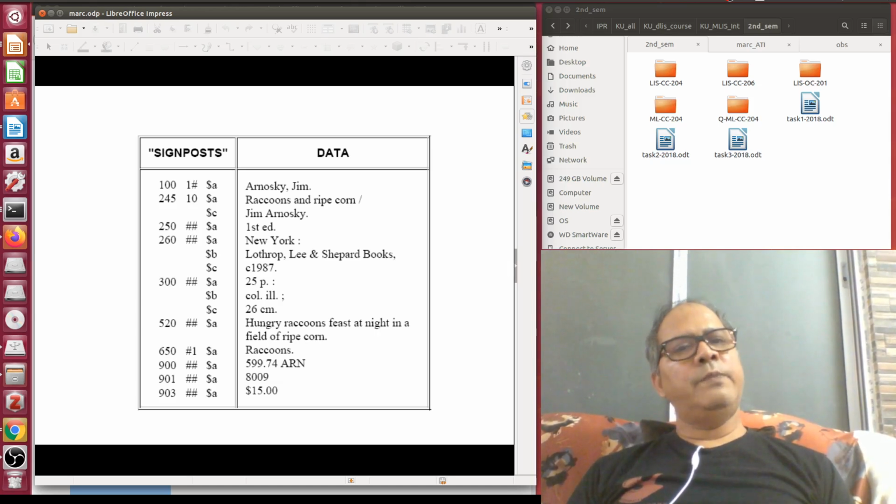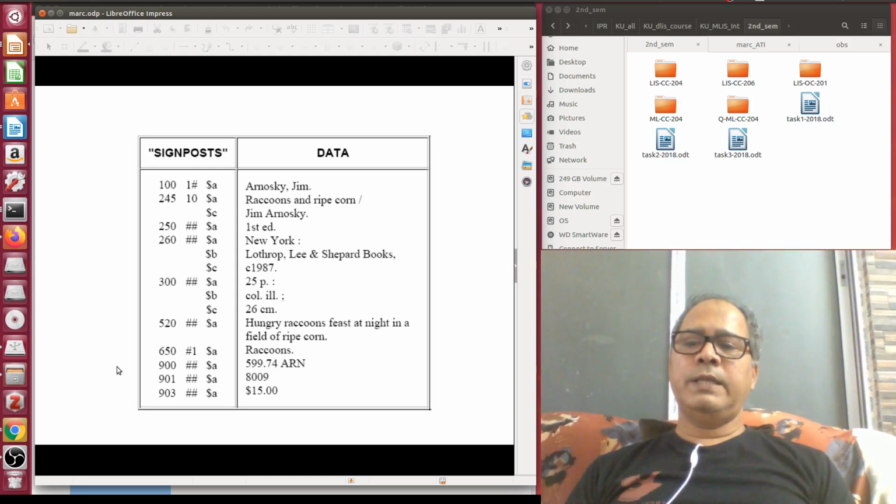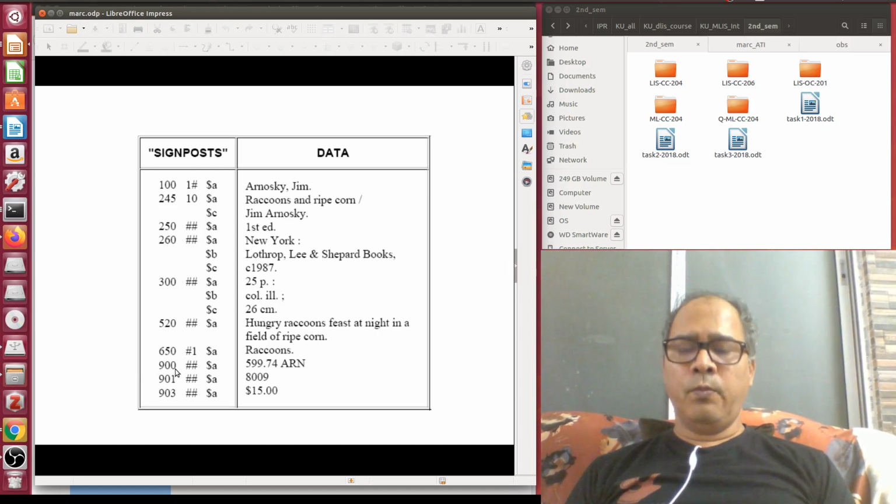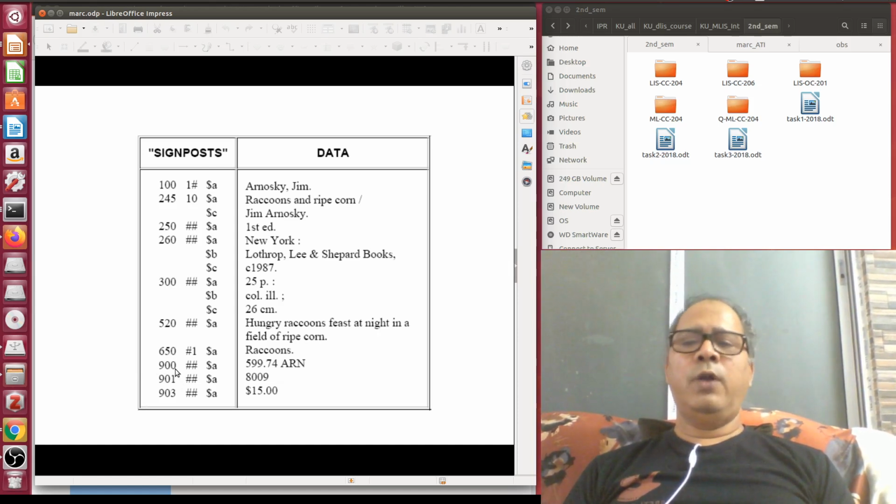That information differs from one library to another, but is very important for the library which is cataloging that particular document. So all those library specific information like barcode, price, date of acquisition, funding, home library, holding library, rack number, rack positions, stack positions, all go in the 9xx field.